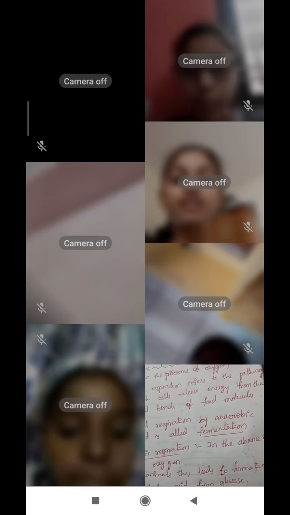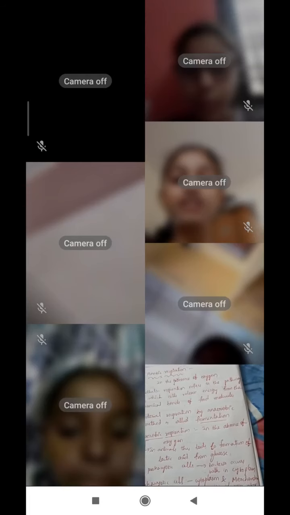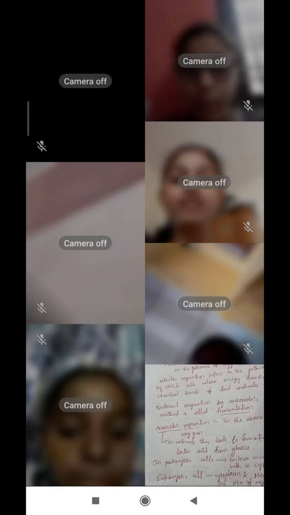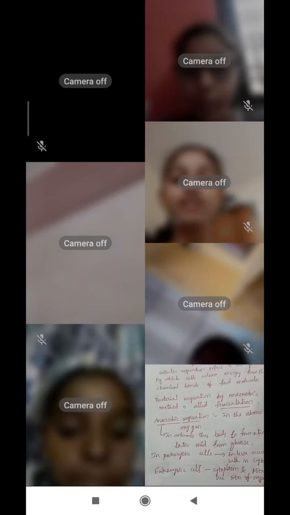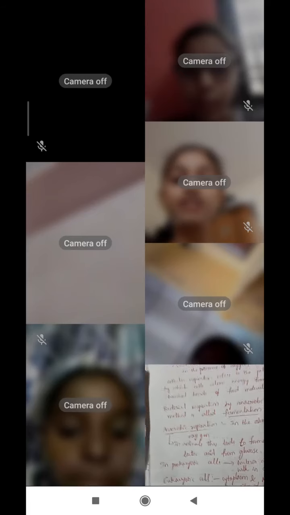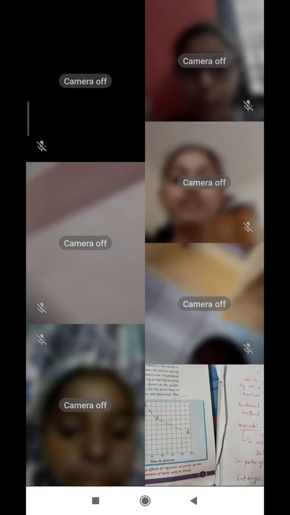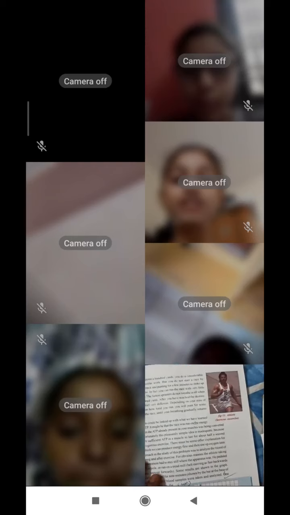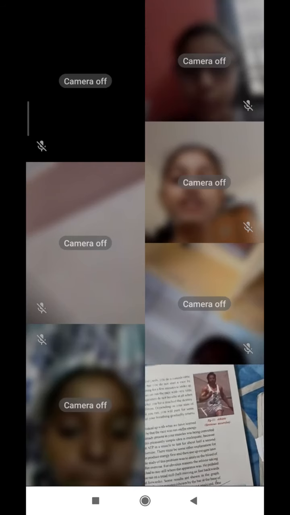In animals, this leads to formation of lactic acid from glucose. So in anaerobic respiration, there is no oxygen, and lactic acid is released. In our body also, while we run, after a certain time, we get some pain. At that time also we have discussed lactic acid, and we will discuss that afterwards. So in animals, in anaerobic respiration, a few ATP packets are generated and lactic acid is released from the glucose.